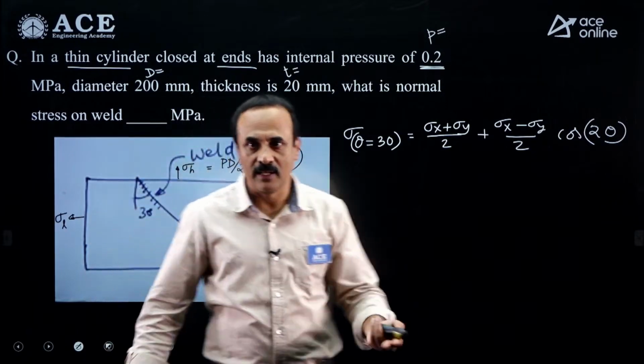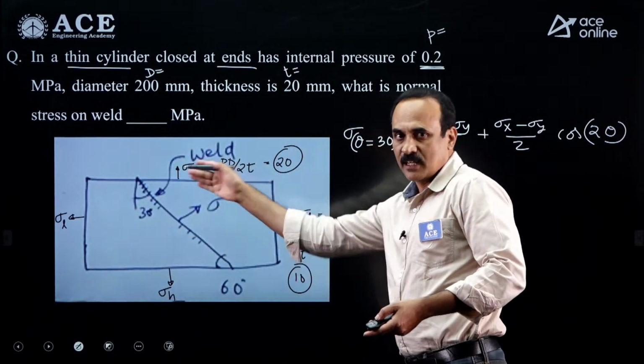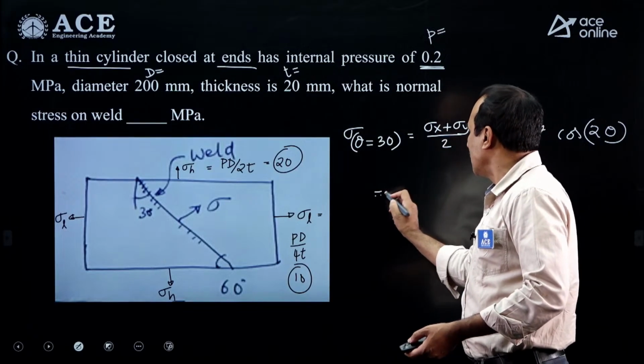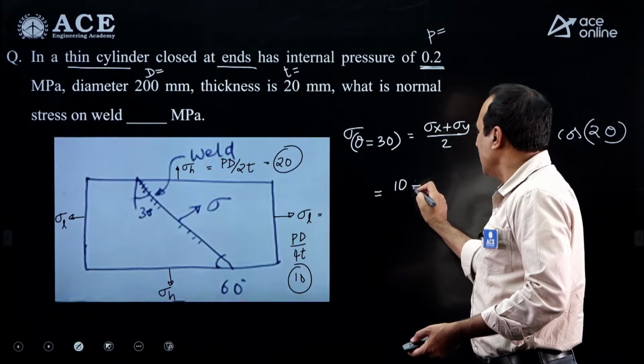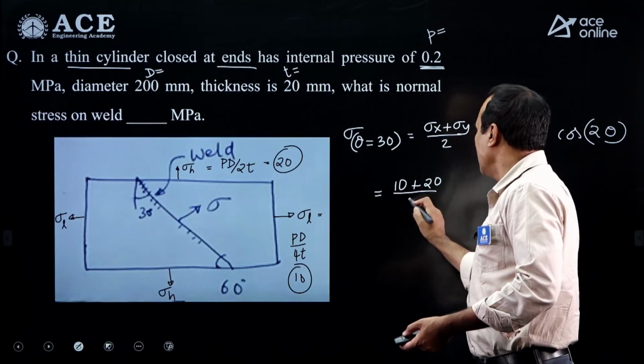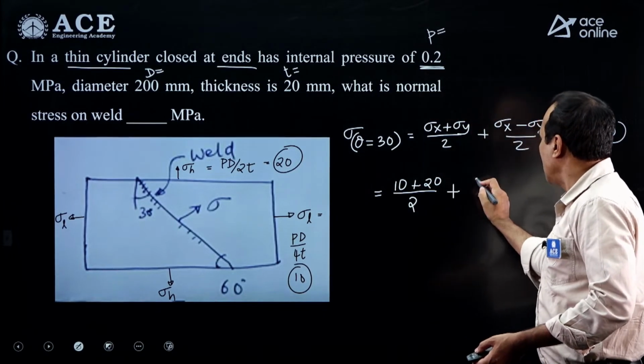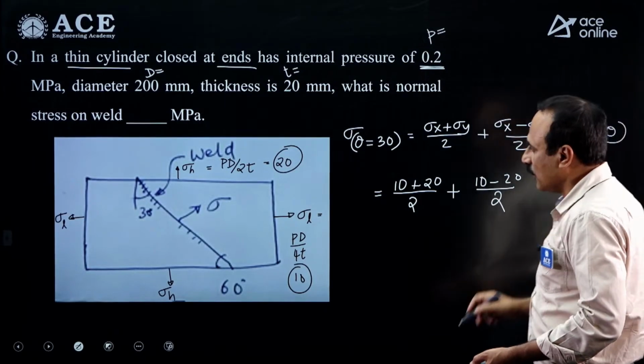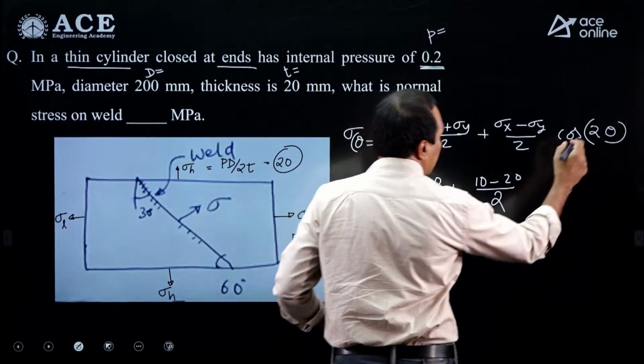There is no shear on this element. Substituting sigma x as 10 and sigma y as 20: 10 plus 20 by 2 plus 10 minus 20 by 2 cos of 2 into 30.